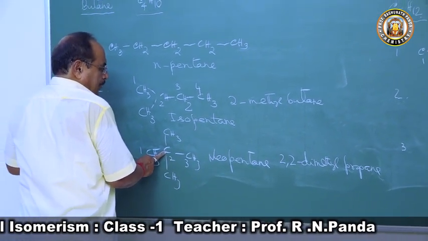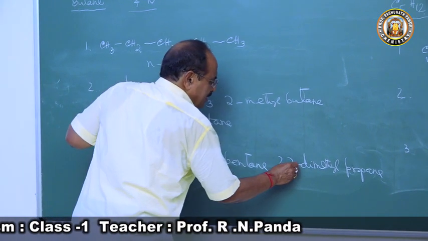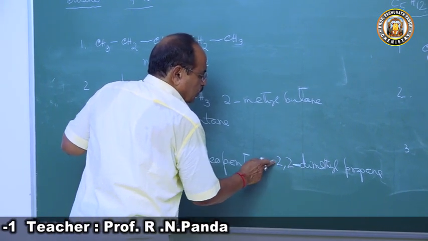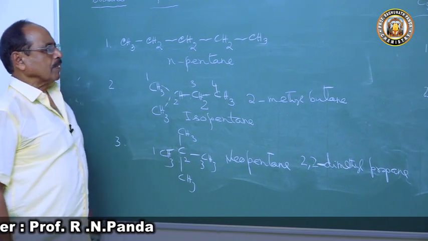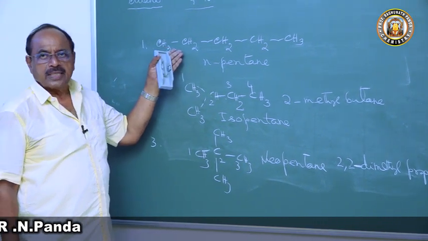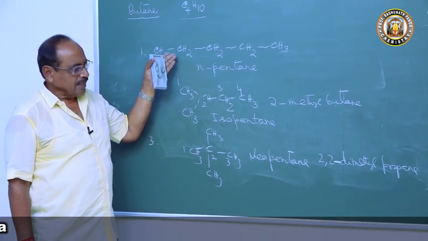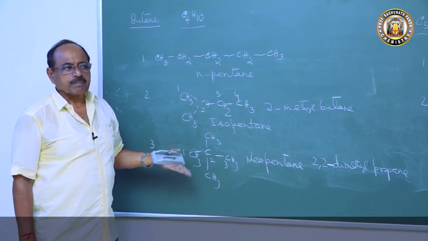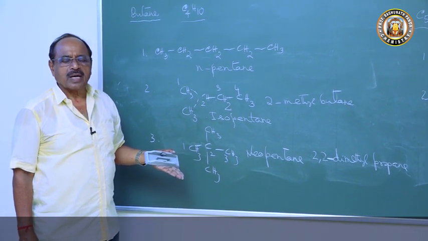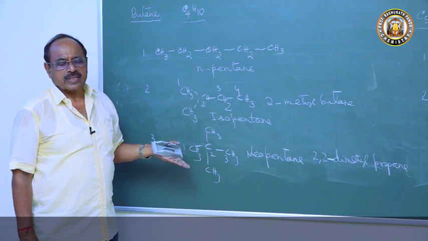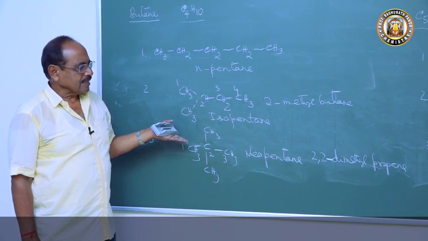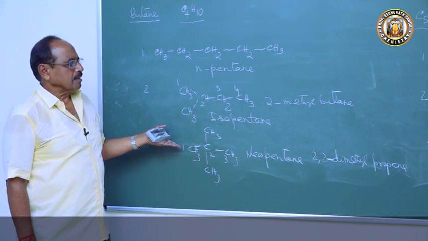The second carbon atom is attached with, hyphen means attached with, how many? 2. So 2,2-dimethyl. So pentane has 3 chain isomers. The compounds having the same molecular formula but different structure are said to exhibit chain isomerism.